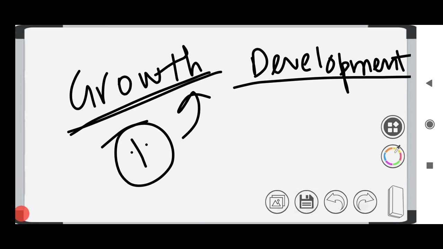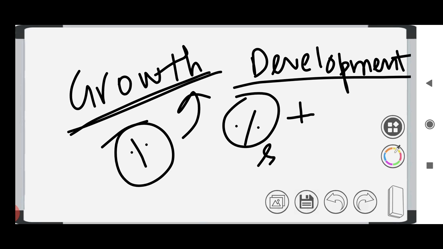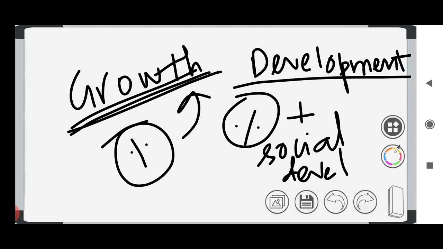In case of development, we have GDP growth as well as social development. We need social development side by side, right? Social development plus increase in the GDP together is called economic development, whereas economic growth means only the percentage of GDP increasing. This is the basic difference which you should know. So first let us discuss the terms one by one, GDP, GNP, all those things.